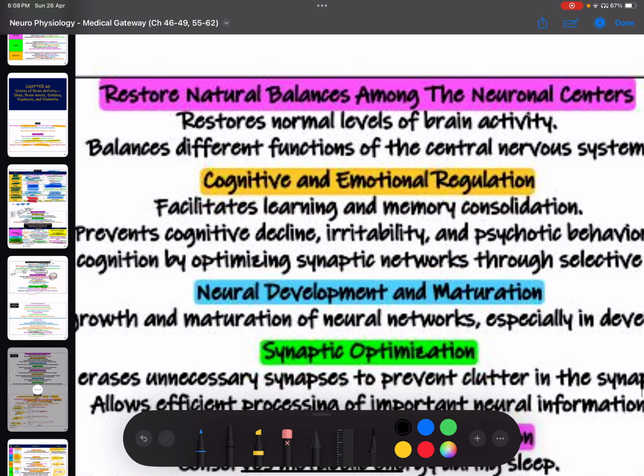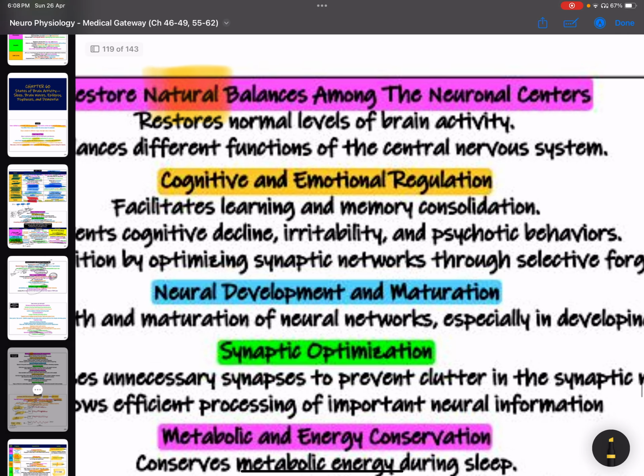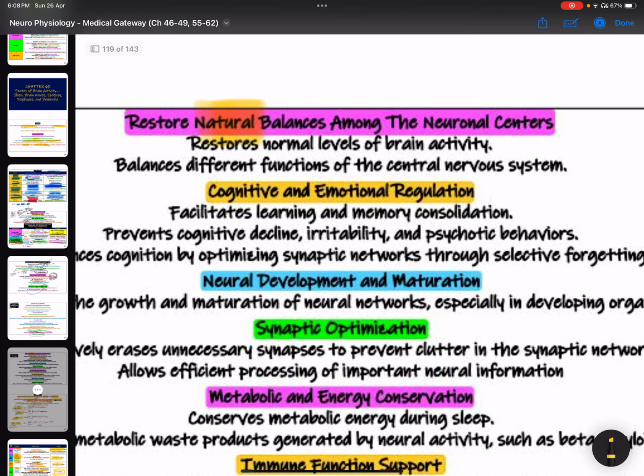Now, what are the functions of sleep? Very important. This is super important. It restores the natural balance among the neuronal centers. It restores normal levels of brain activity and balances different functions of the central nervous system. It's going to cause cognitive and emotional regulation.